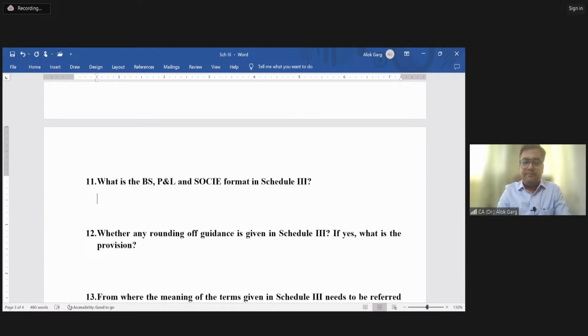Guys, tell me what is the format? Of course it's not a horizontal format, it's a vertical format. Your balance sheet starts with non-current assets, then current assets, then equity, then liabilities, right? This is the format given in Schedule 3.